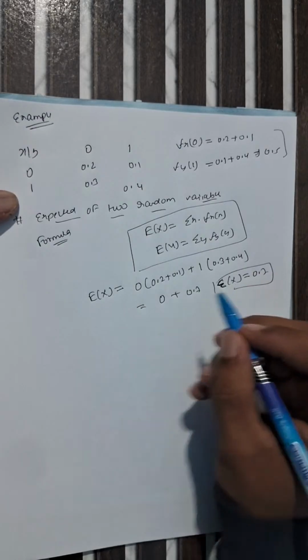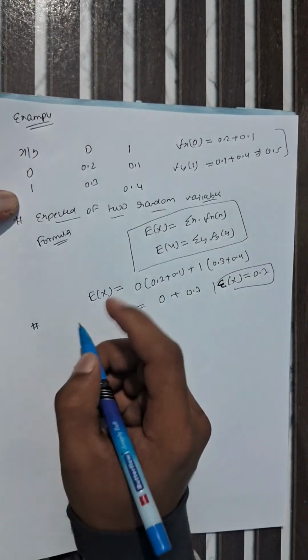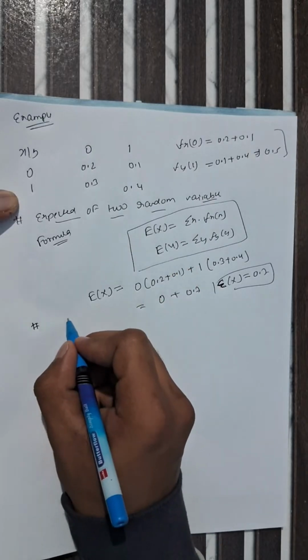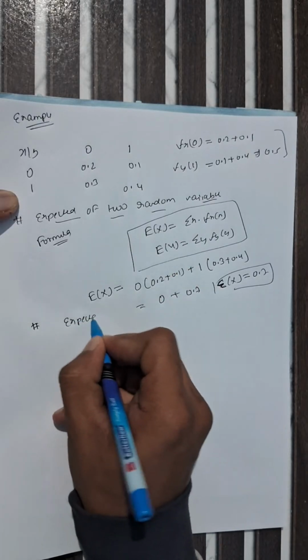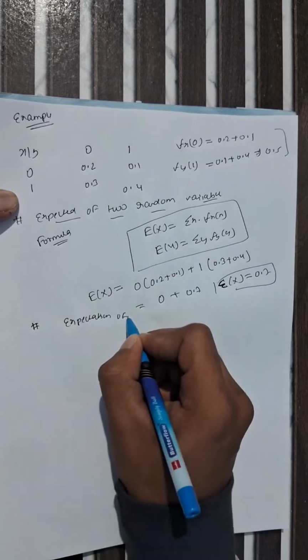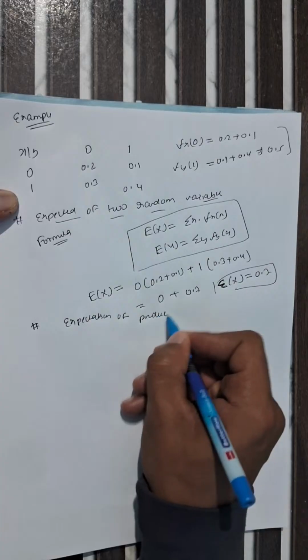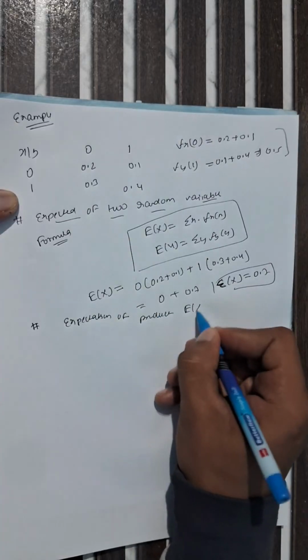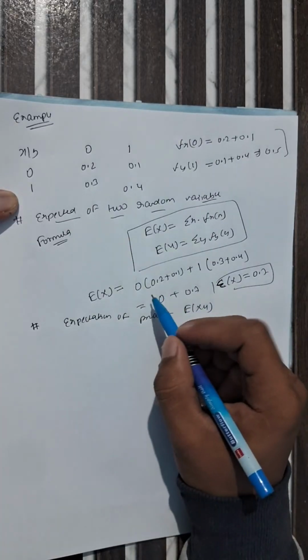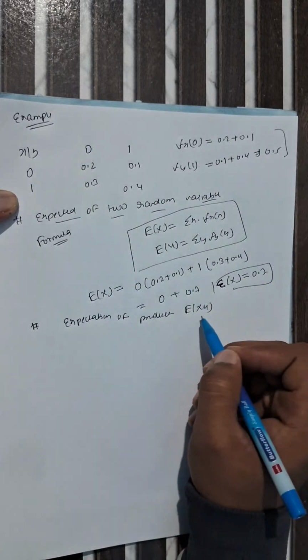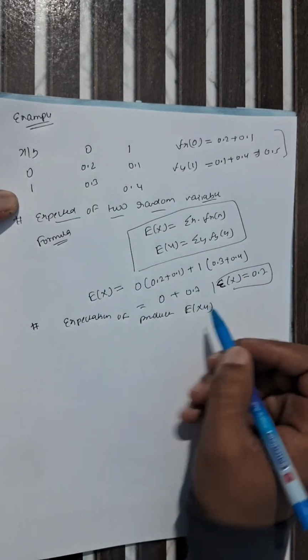Now we have to find another topic, which is expectation of x and y. It means expectation of the product, which is nothing but expectation of x y. Here we are calculating expectation separately. Here we are calculating expectation of x and y both.